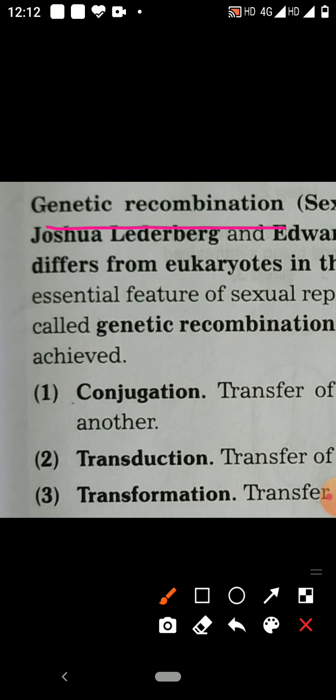Two bacterial cells of different strain come in contact and they exchange genetic material. Sexual reproduction or genetic recombination in bacterial cell occurs by three methods.